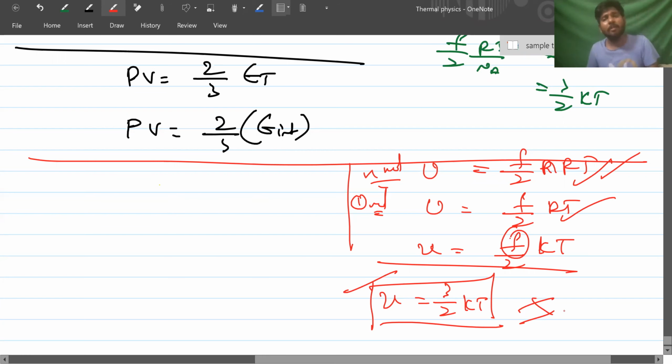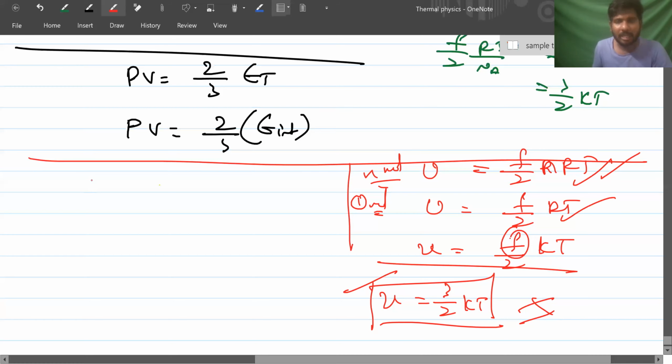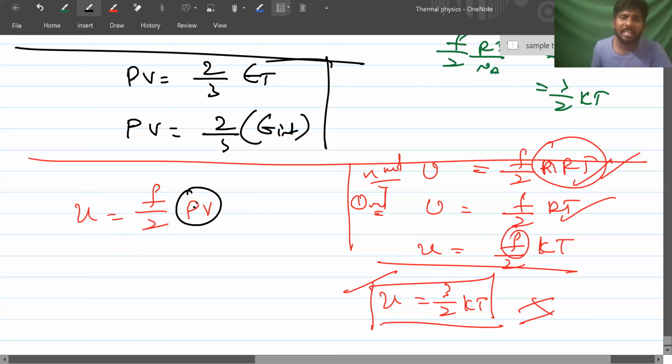In case pressure and volume are given, I am trying to derive the other relation. Instead of that, you will directly do this. PV is equal to energy, right? U is equal to F by 2 PV. I directly replace it, since PV is equal to energy. For a single molecule the degrees of freedom are 3, so U is 3 by 2 PV.